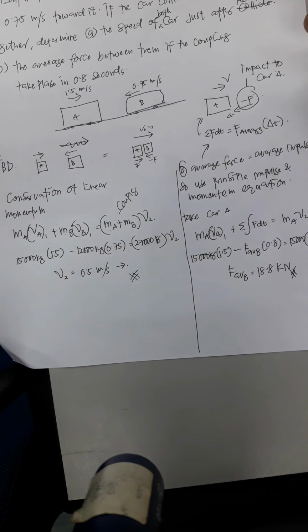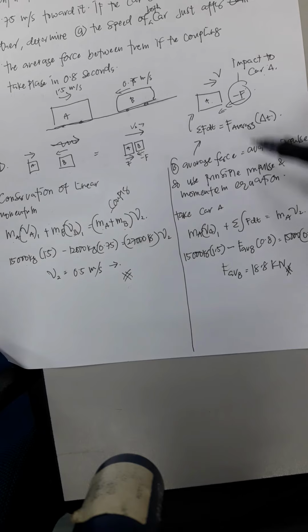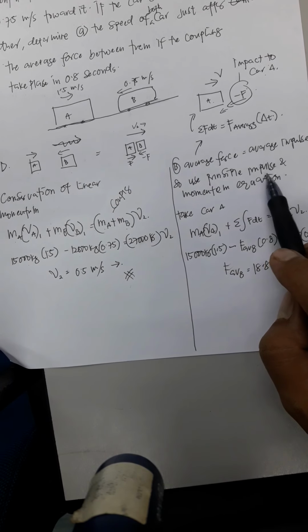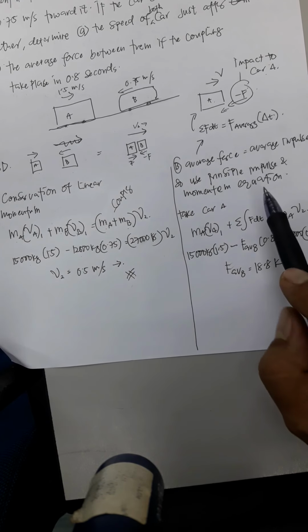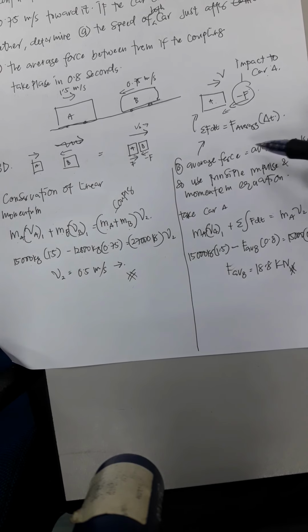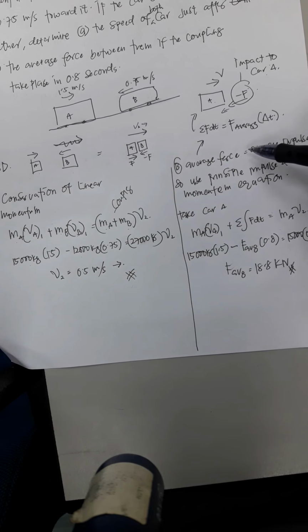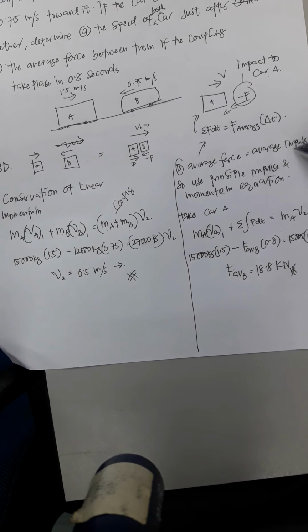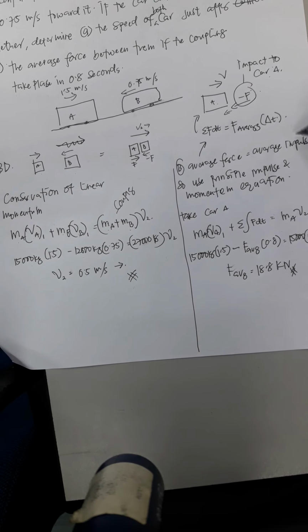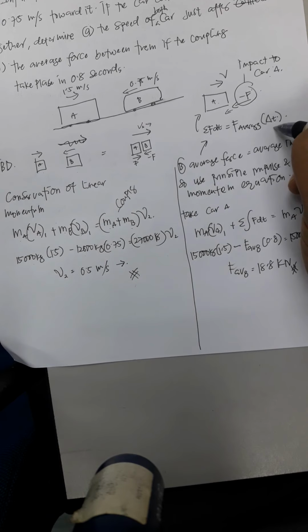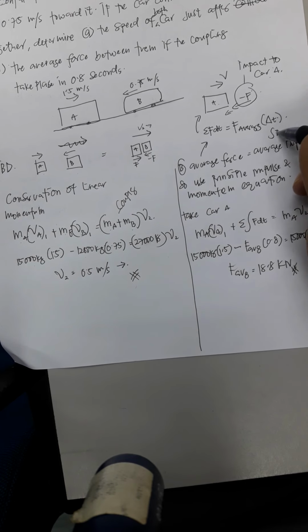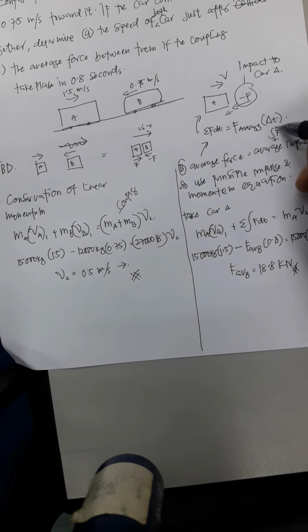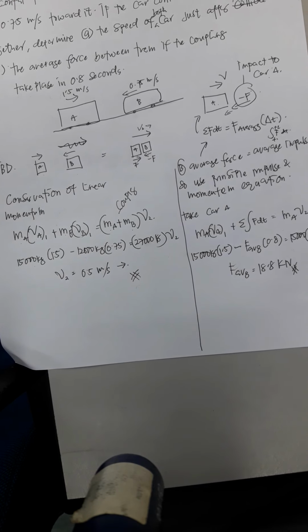To solve this, we have to use the principle of impulse and momentum. You have to know that the average force in this equation means the average impulse, and the impulse is sigma force from T1 to T2 dt.